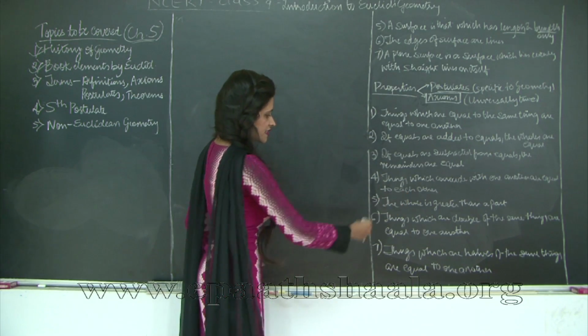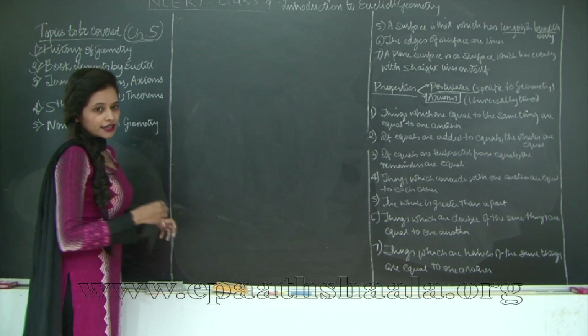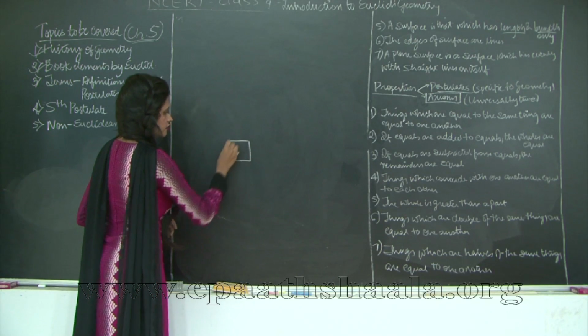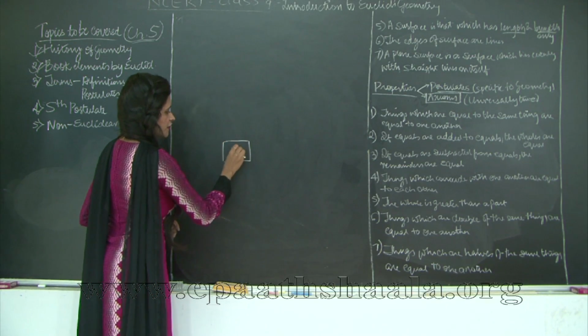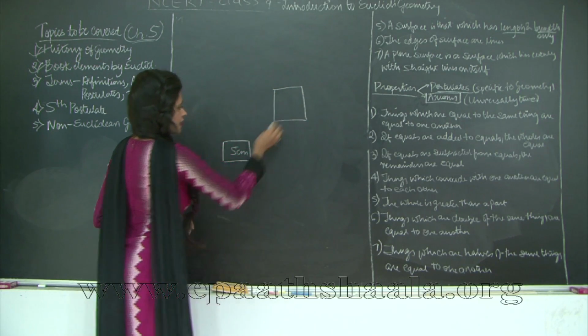Things which are double of the same things are equal to one another. Let's take an example of area. Let's say I have a square of 5 centimeters and I have one box that has double the area.